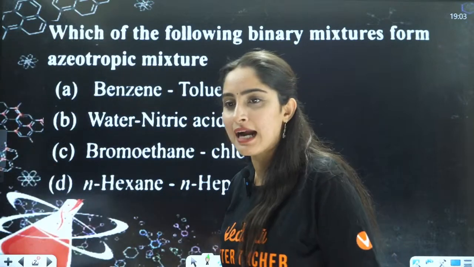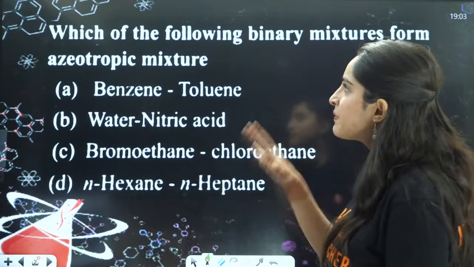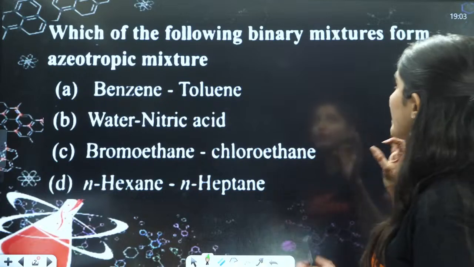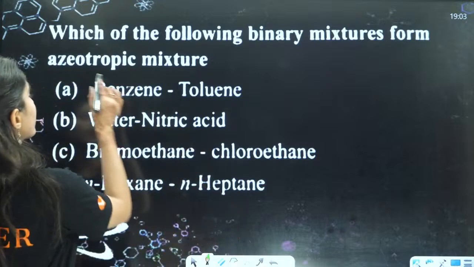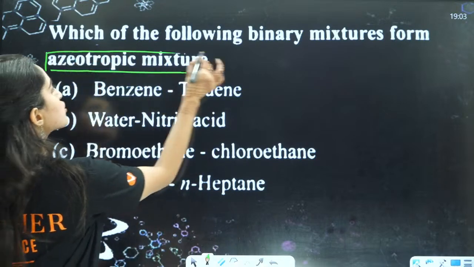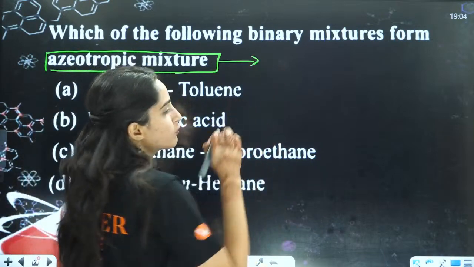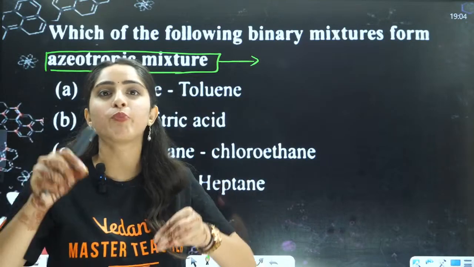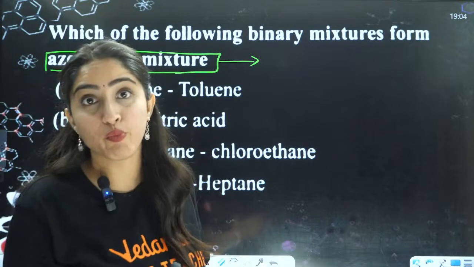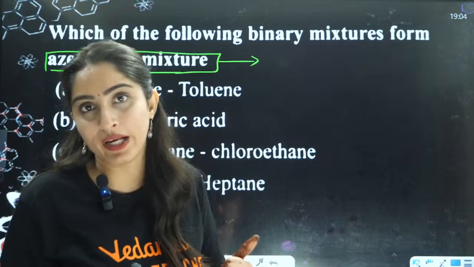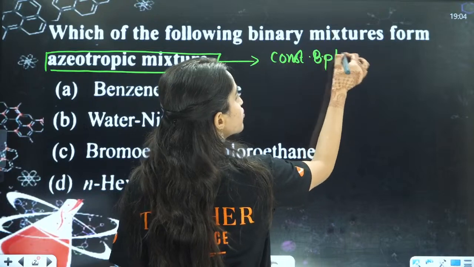Okay, so now let us start the session without wasting any time, and in a quick way we are going to start. First question is: which of the following binary solutions forms an azeotropic mixture? They're asking you about the azeotropic mixture. For an azeotropic mixture, you should know two things. In an azeotropic mixture, we mix two things which have different boiling points, and when we mix them, the mixture will have a constant boiling point, right?